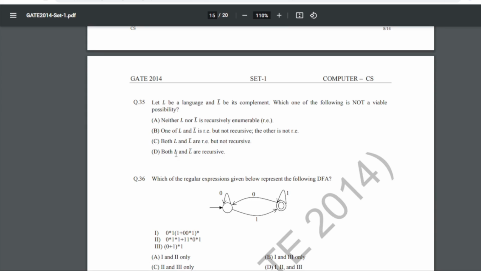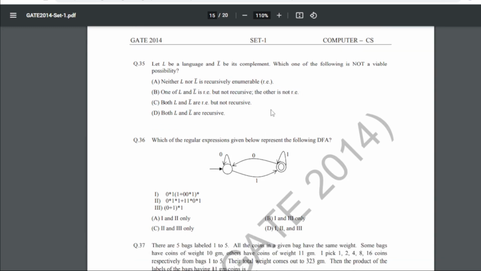35 is: let L be a language and L bar be its complement. Which one of the following is not a viable possibility? Right, so for 35 our answer will be C, that is both L and L complement are RE but not recursive. So for 35, option C will be the answer: both L and L bar are RE but not recursive.